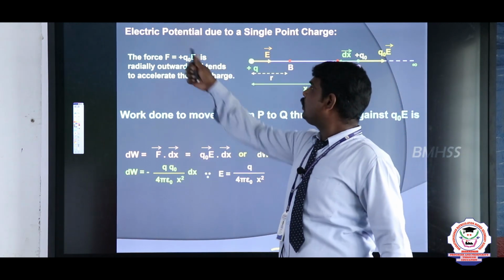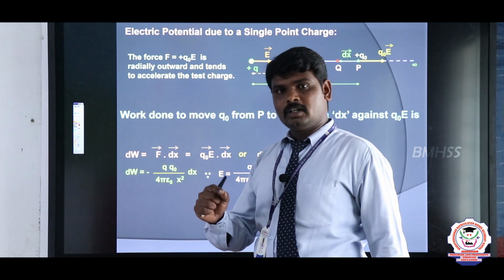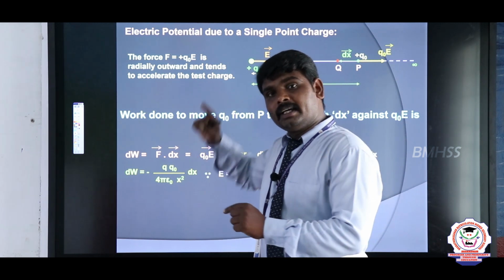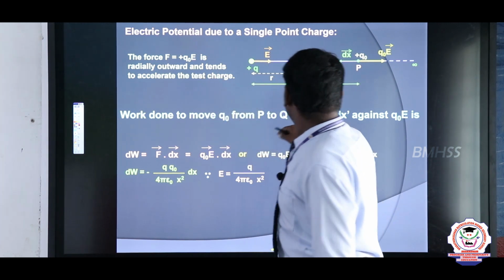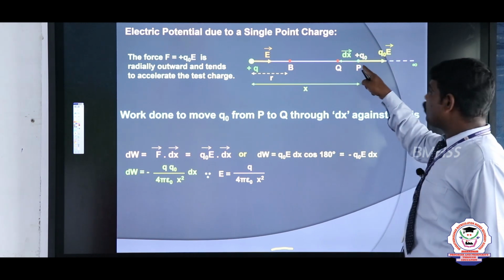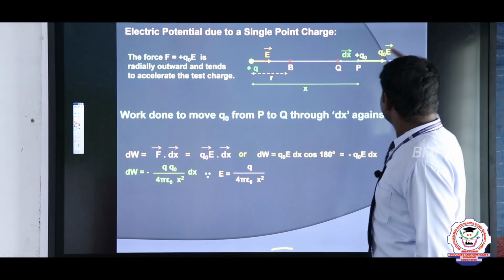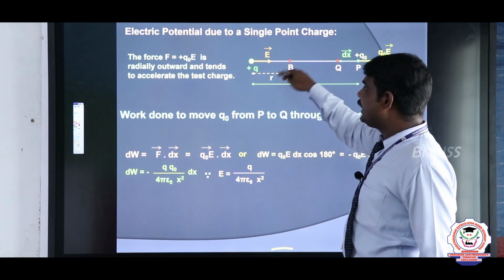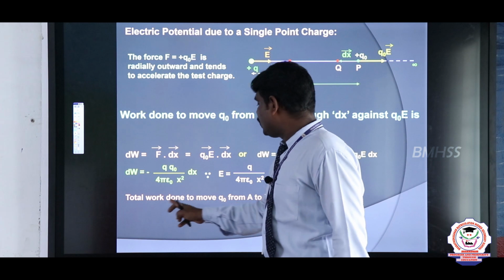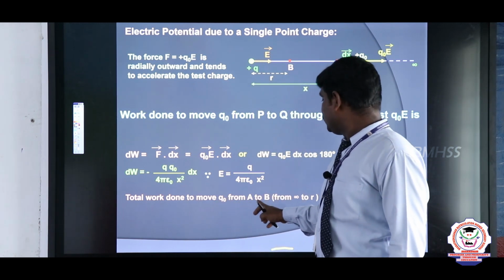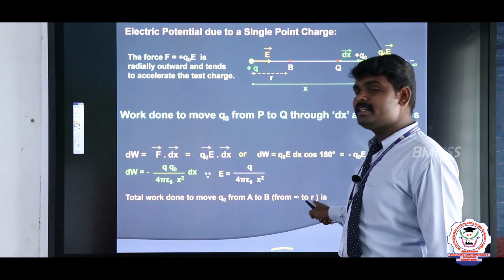Now I want electric potential. What is the definition of electric potential? The small amount of work done moving a unit positive charge from infinity to that point. Infinity to that point. Okay. Now the same charge I am moving from infinity to the point B. From infinity to that point B, that time I can find out the total potential. Total potential. Now the total work done to move Q naught from infinity to B, which means from infinity to that point. That point is R.